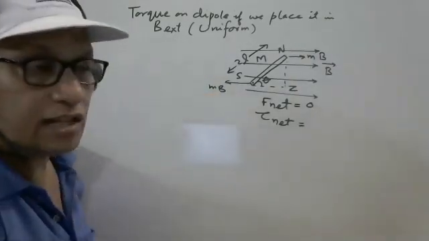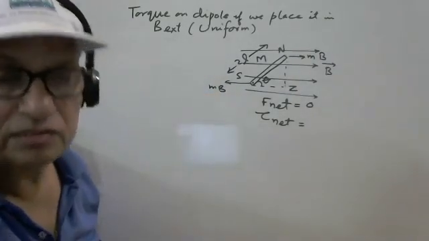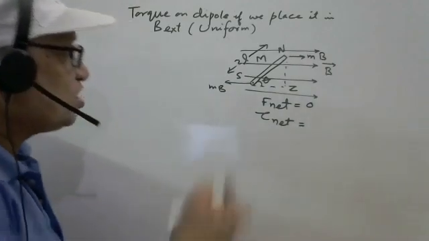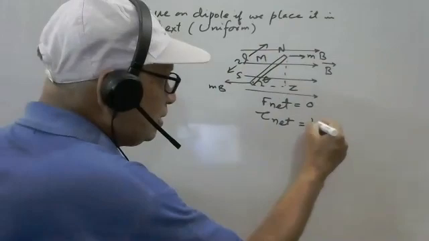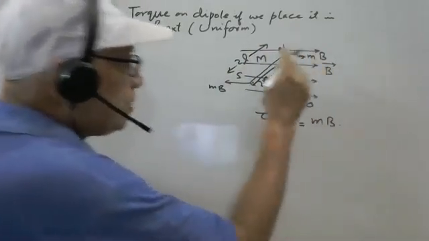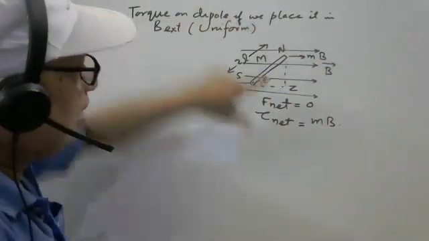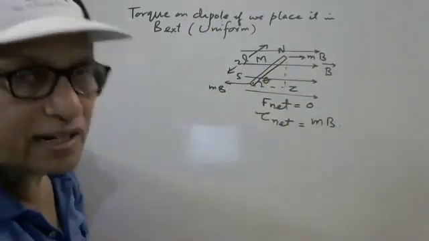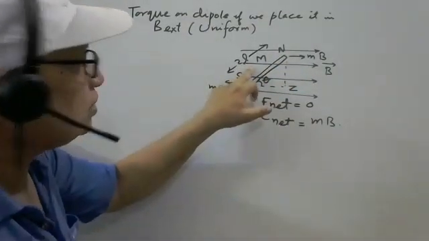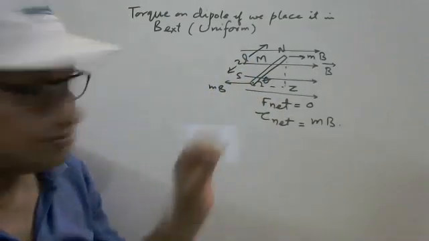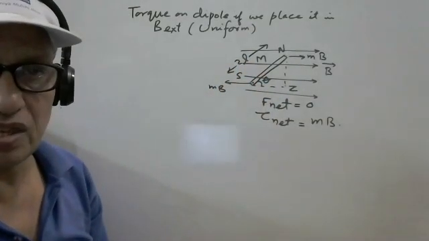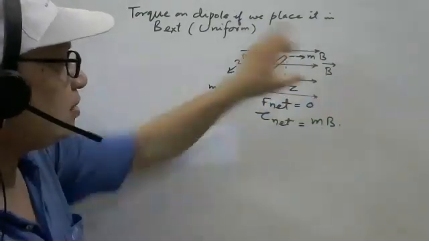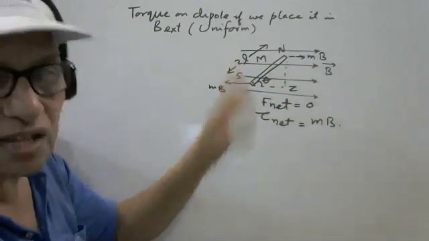So what is the torque? Torque is the force into perpendicular distance. So force here is mB, and what is the perpendicular distance? This is the 2l and this is theta. So we can have LZ, the perpendicular, divided by 2l, which is the hypotenuse. So LZ is perpendicular divided by 2l is sin theta.